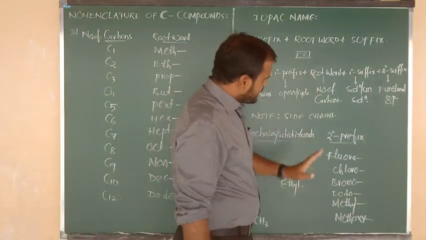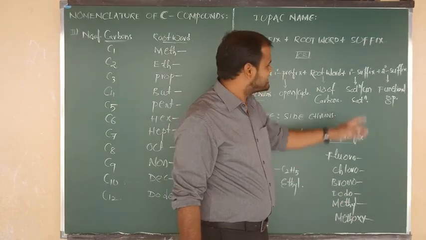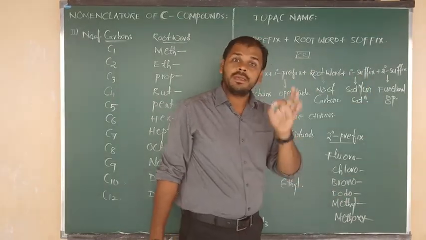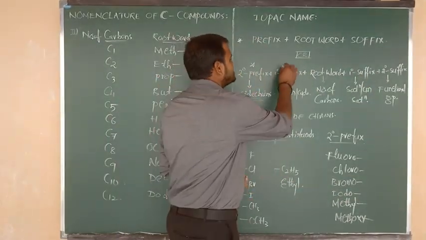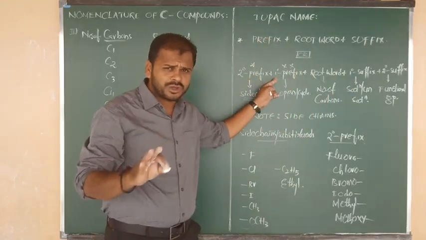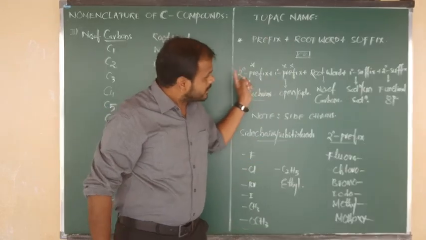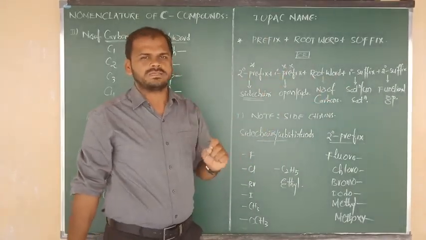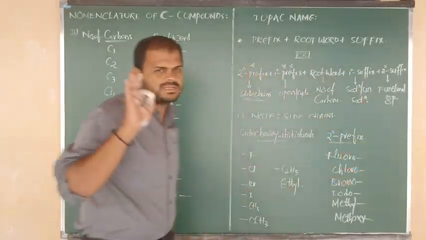Root word information I have covered. Next we have to discuss the primary suffix. This will be somewhat negligible. Remaining everything is covered. Of course, this one also we have to consider, but we don't need to focus on it. So what is the next one? Primary suffix.